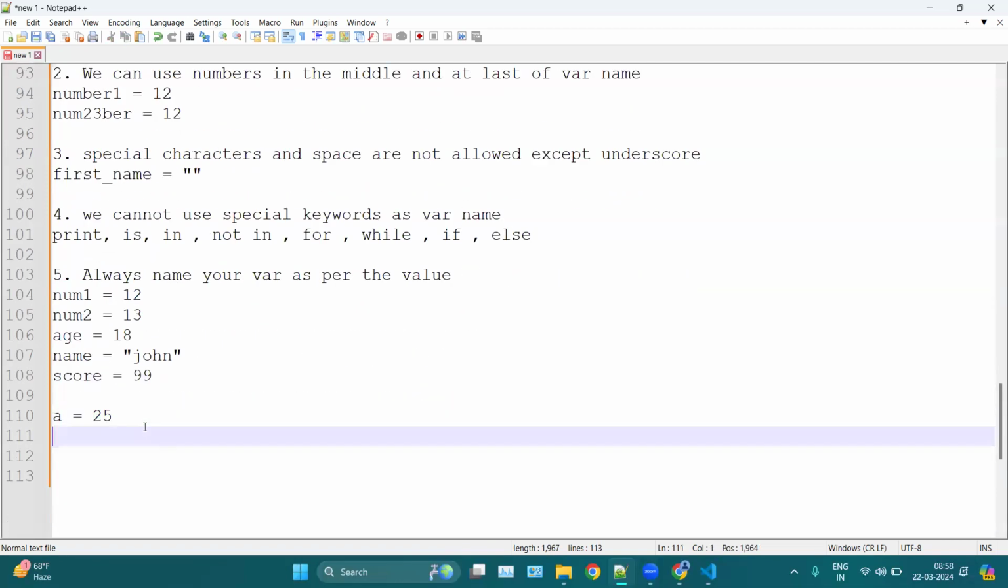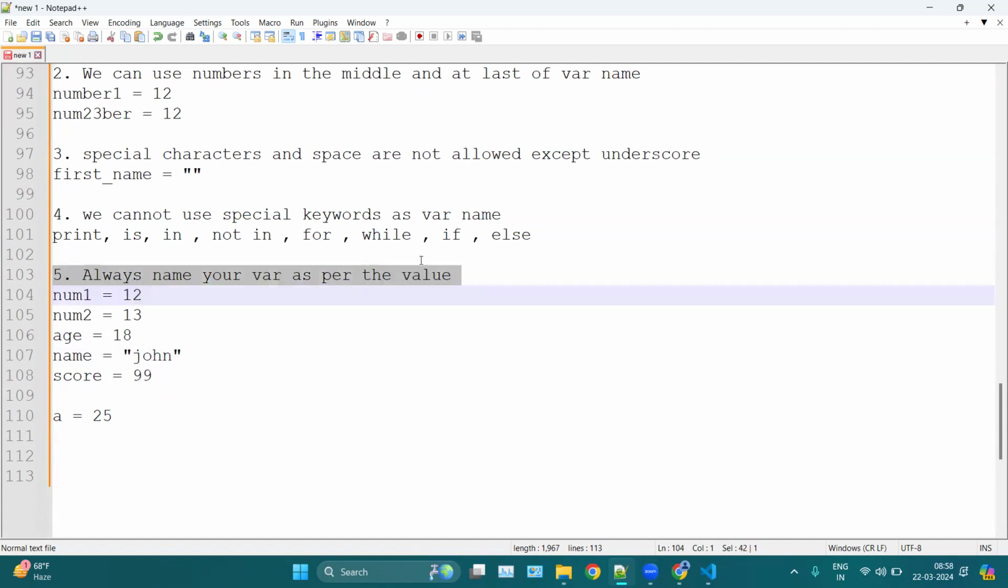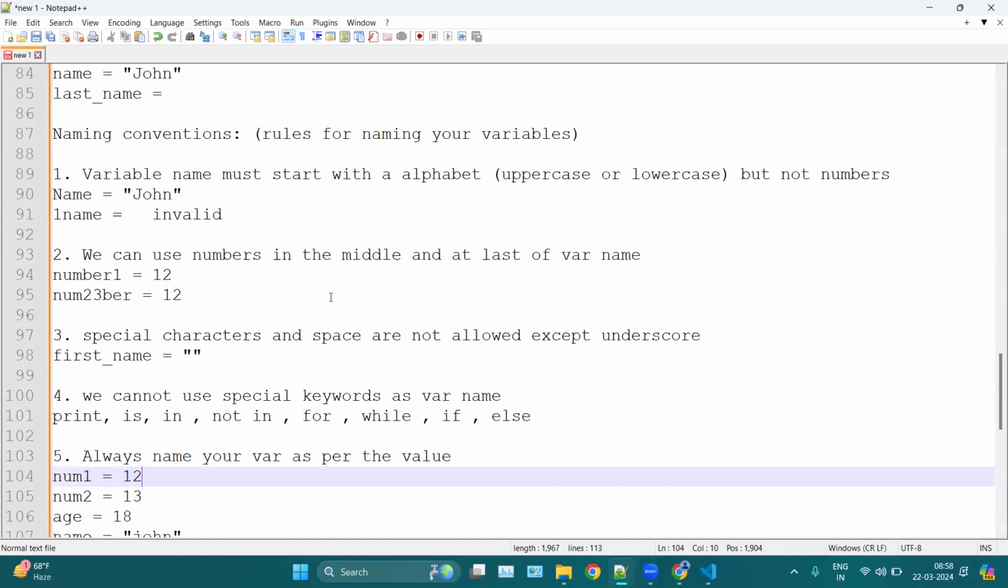Your variable name should be a meaningful name. That is why it is important. Well, it is not mandatory, but you can use it. It is like a tip you can use. Always name your variable as per your value. Always provide a meaningful name to your variable.